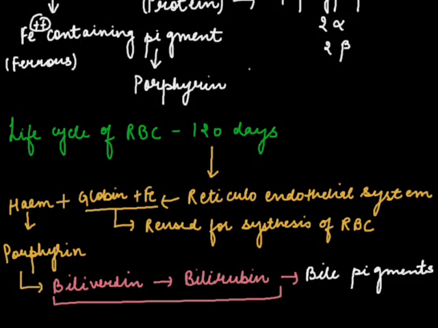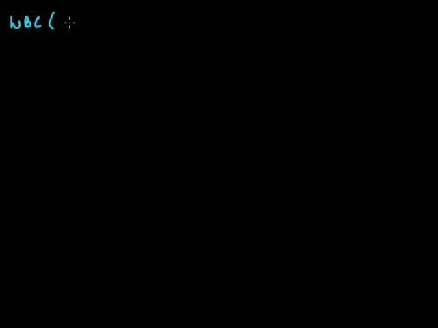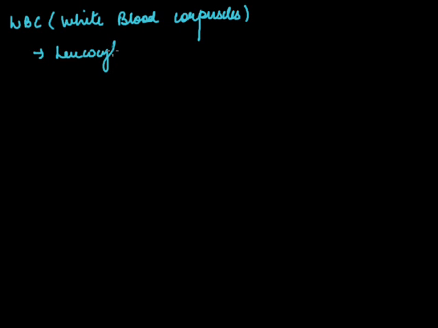Coming on to the next corpuscle, that is WBC. WBC is referred to as white blood corpuscles, or also called leukocytes. Why are they called leukocytes? Because they are colorless. These WBCs have a major function in the defense of the body.